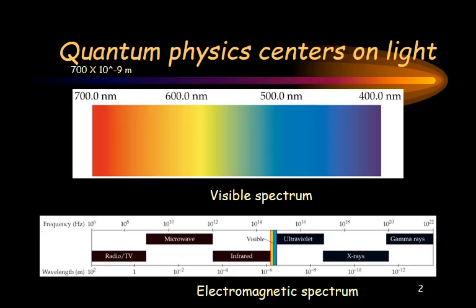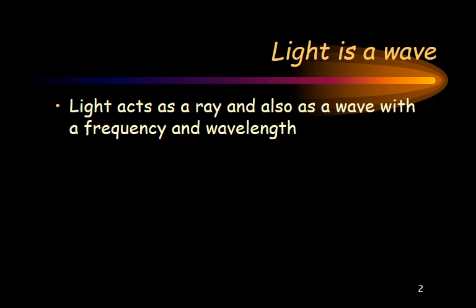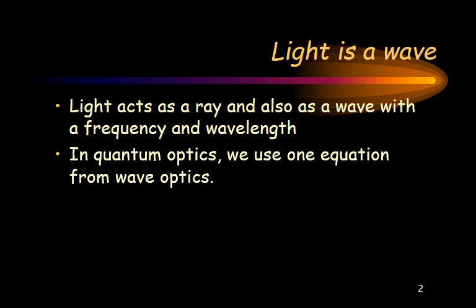And so with quantum physics, we focus on light again, and that's why we spent time in the last unit looking at what light is and how it operates, because now we'll be able to go further with this as we look at the atom. So we know that light is a wave. Light acts as a ray, but it also acts as a wave, and so it has a very specific frequency and wavelength, and we talked about that.